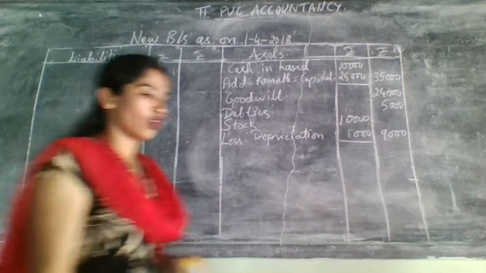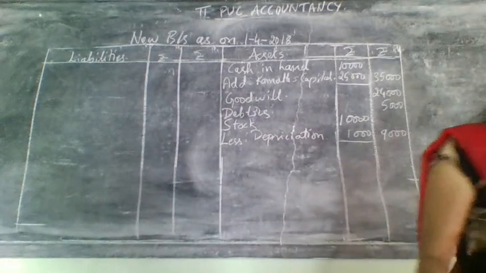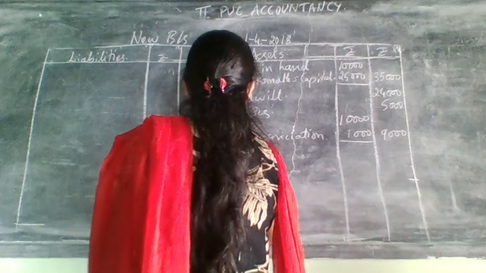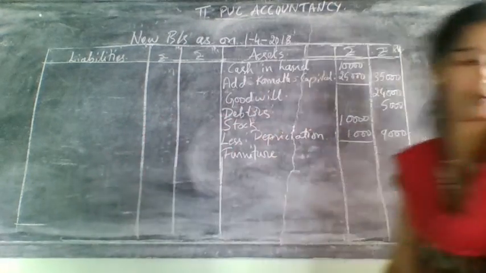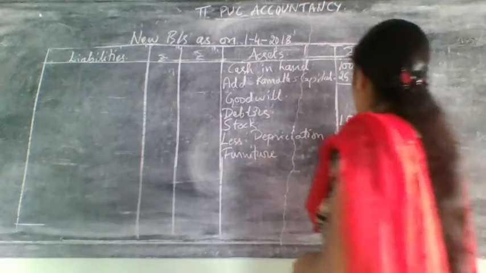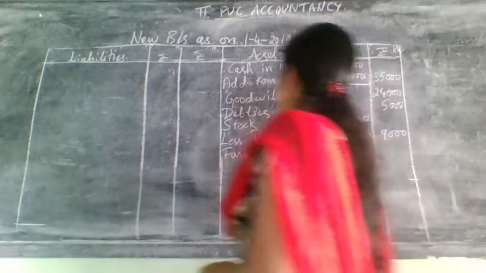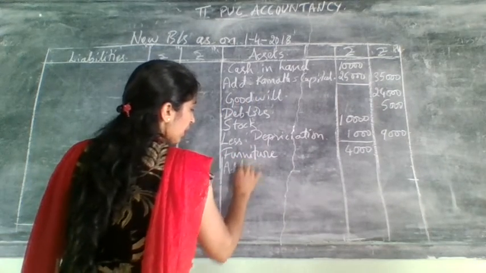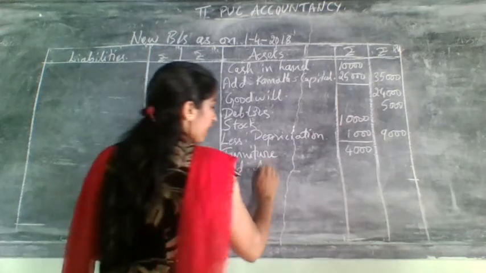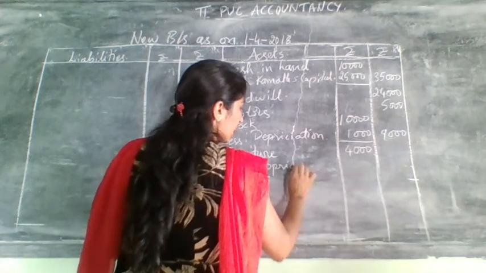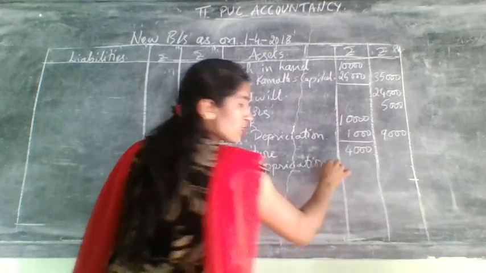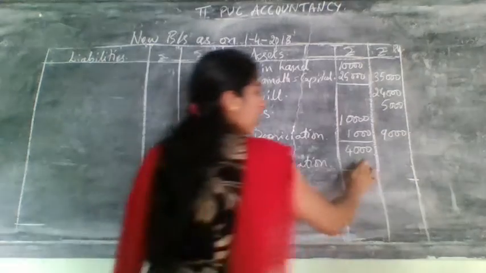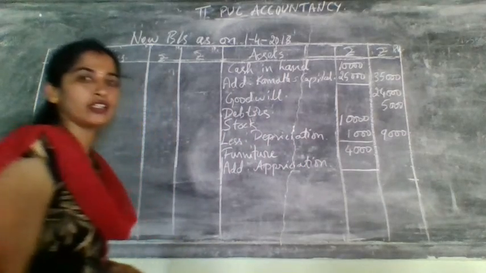Okay. After the stock, what have they given in the problem? They have given furniture. So what was the value of furniture? 4,000. Write it here. Next, what you need to do? They have given appreciation, right? So add appreciation. Check in the revaluation account. Appreciation is always on the credit side of the revaluation account. Write the value, add, and write it in the outer column.